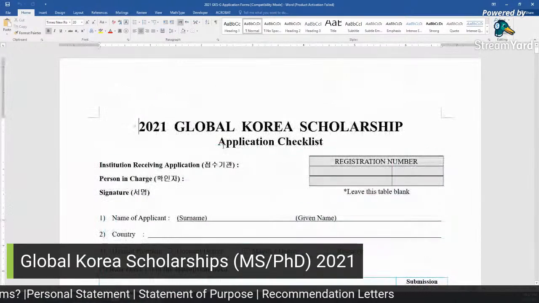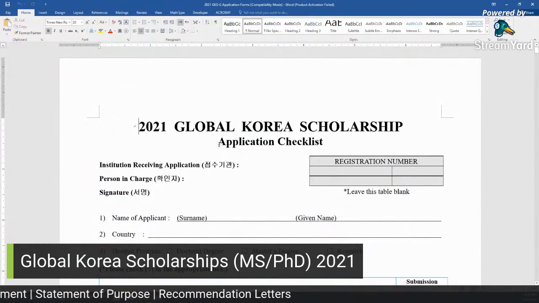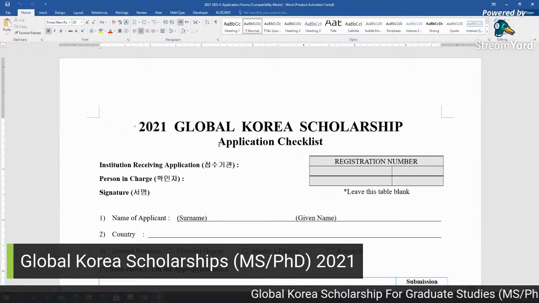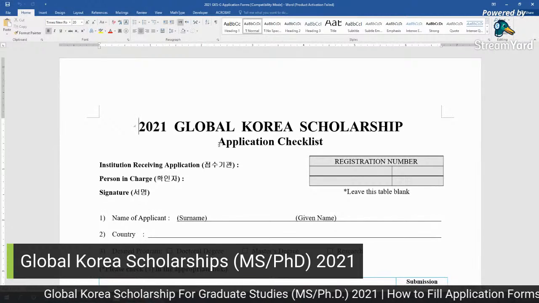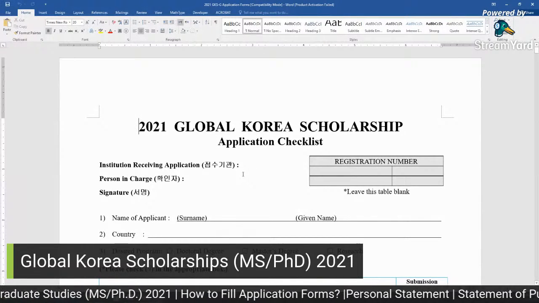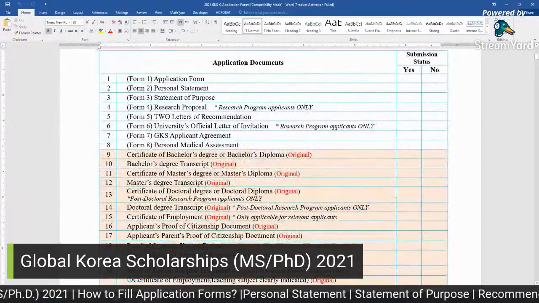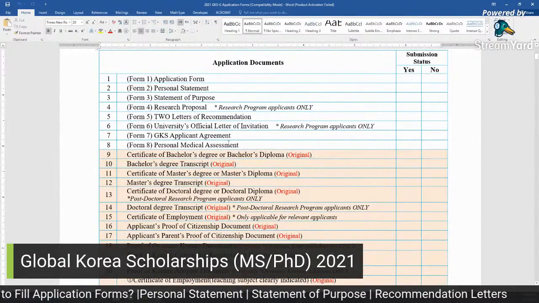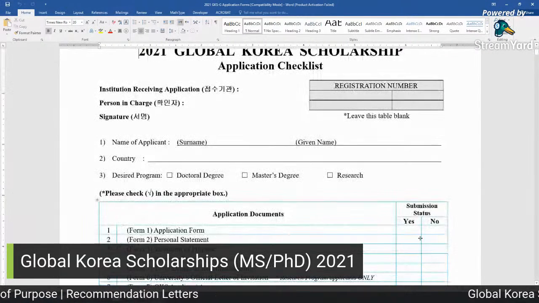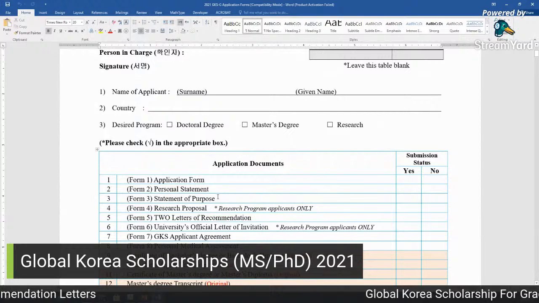So we discussed the checklist for this scholarship, Global Korea Scholarship, and we completed the first form in our previous video. This is the checklist of forms. If you are new here, then you can see this checklist. You need to submit this checklist with all your application forms. So you can check yes, yes, because you need to submit these forms.